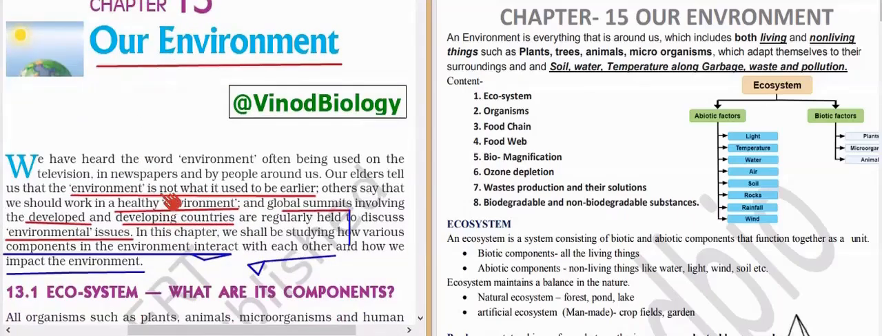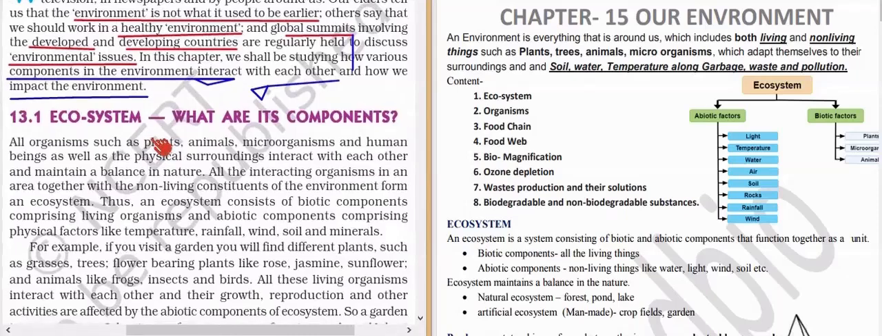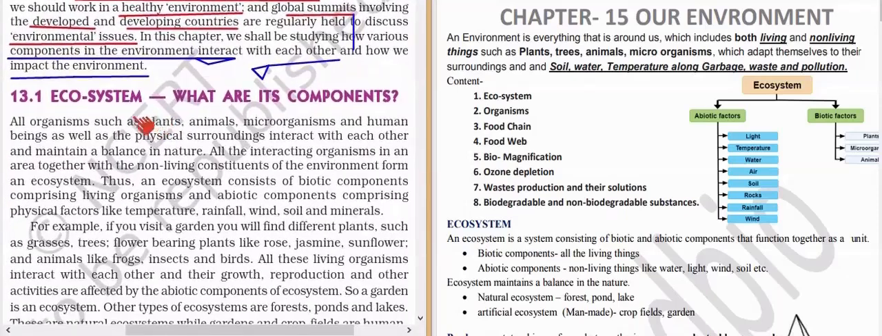topic. Okay, here, ecosystem and what are its components. Ecosystem is nothing but an interaction between living and non-living things, living organisms and non-living things. This is the definition, you should remember. Okay, see, an ecosystem is a system consisting of biotic and abiotic components that function together as a unit.